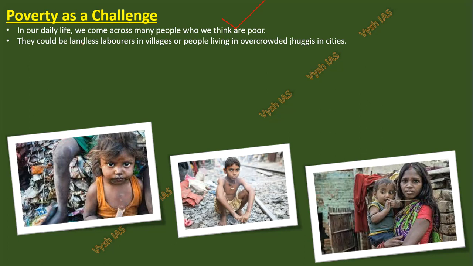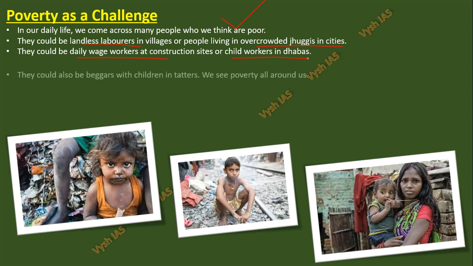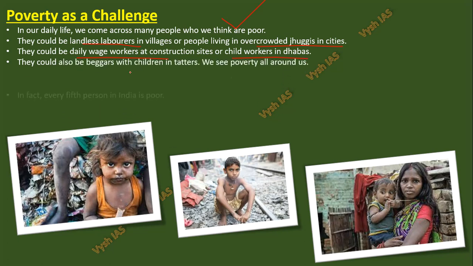These people could be landless laborers in villages, or people in cities. You will see people in the slums, begging on the streets, or selling pens at the traffic signals. There are so many things which you don't have to do. You are much more privileged than them. This could also be daily workers at construction sites, or child workers. Even though child labor is banned, you still see 2-3 children working in many dhabas and hotels. And beggars, all this indicates poverty around us.